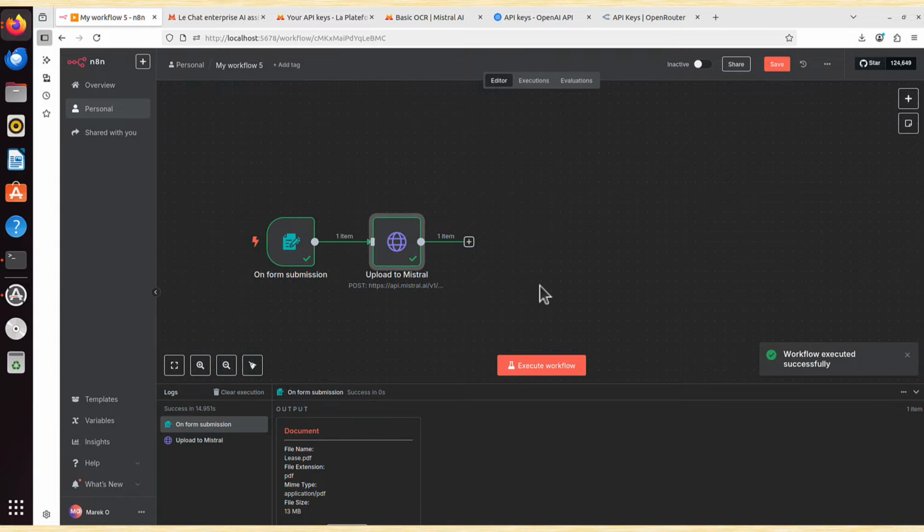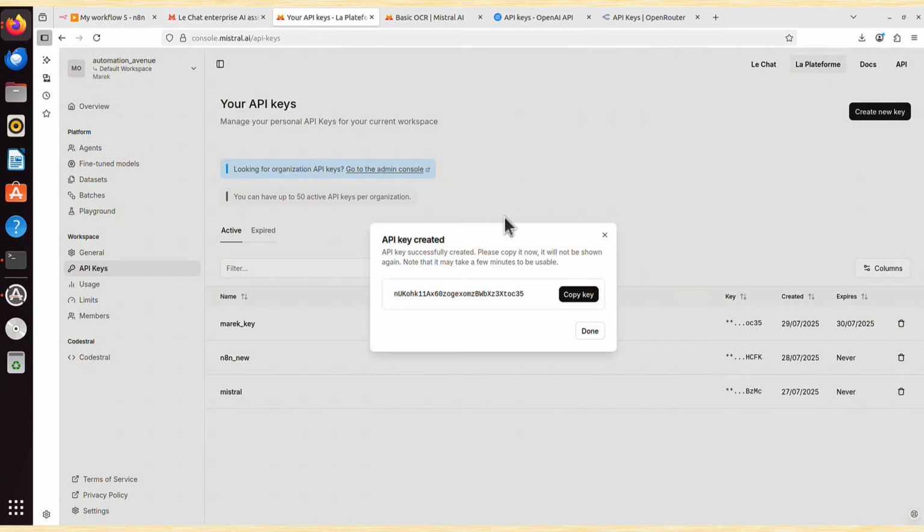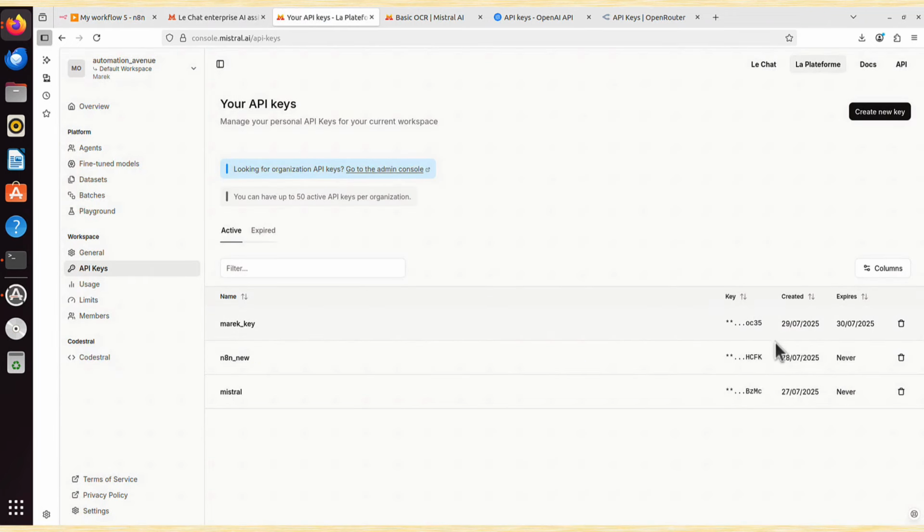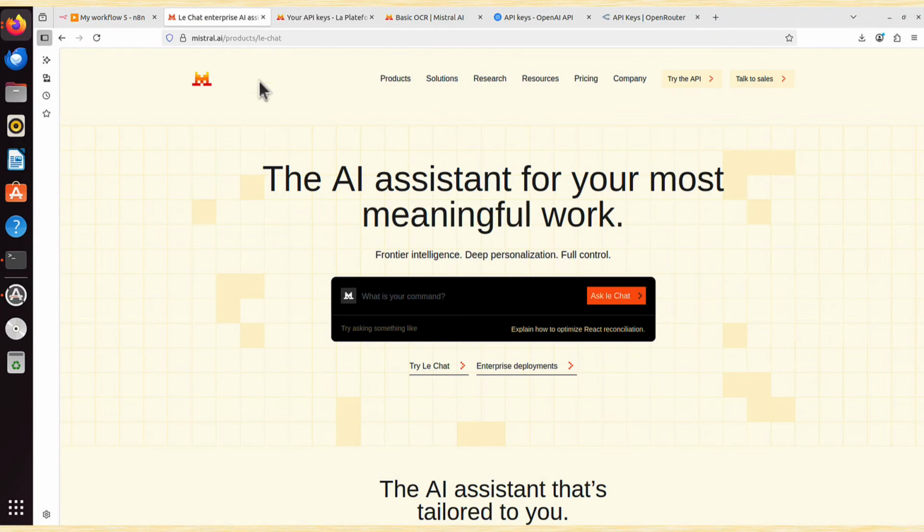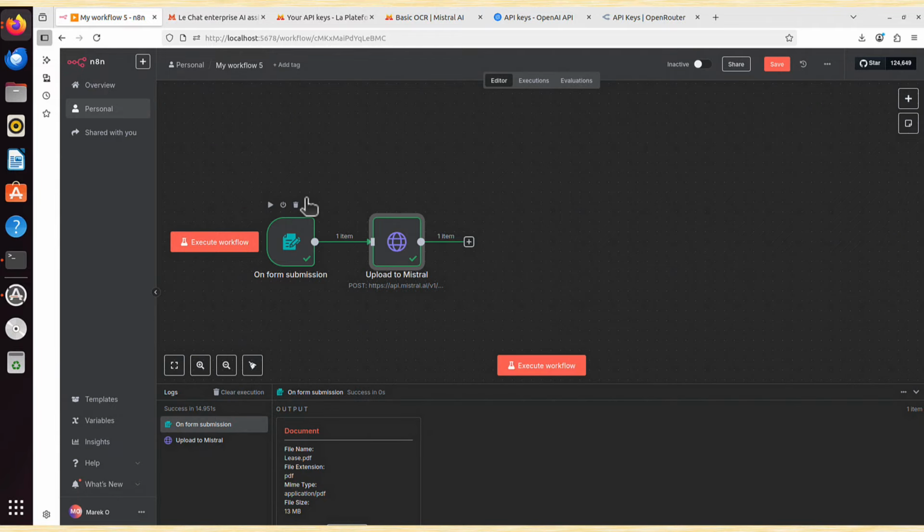That's success, but you might get an error at this stage, because these API keys, when you just create them, sometimes they don't work immediately. Actually, it can take up to 2 hours before an API key works correctly. I was the lucky one, because mine worked within 1 minute, but it might not be the case for you. If it doesn't work, don't panic, don't worry, and don't try to change anything. Simply leave it as it is and try again in a while. Maybe your API key is simply not ready yet. But for us, it works already as expected, so we can go further.